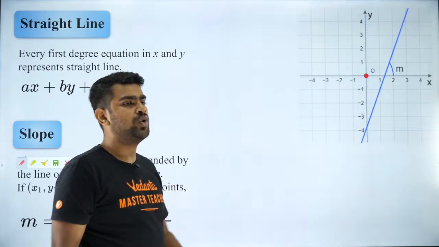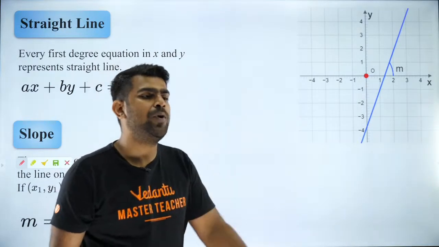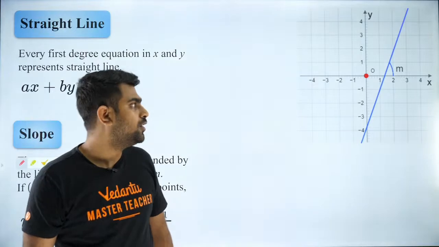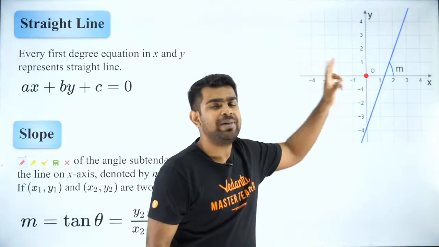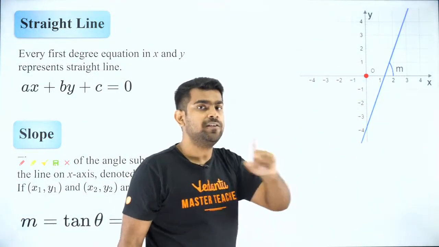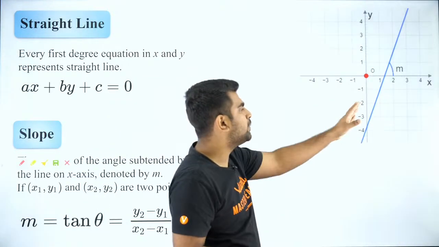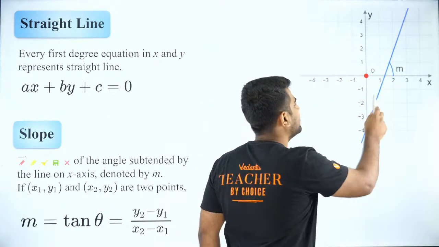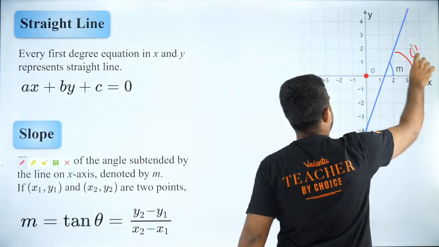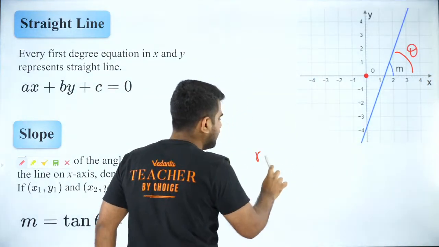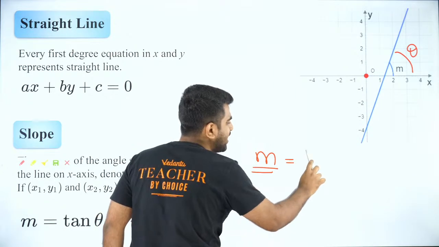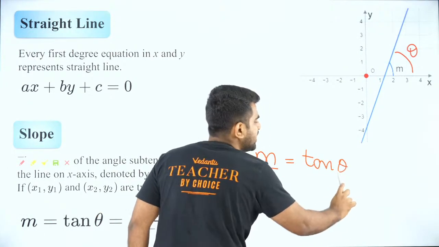So how do you find the slope of a straight line? In mathematics, it is defined in this way. Listen very carefully. Slope is nothing but tan of the angle. So if this angle, let's say, is theta, slope is represented by small m, and that is equal to tan theta. What is theta?